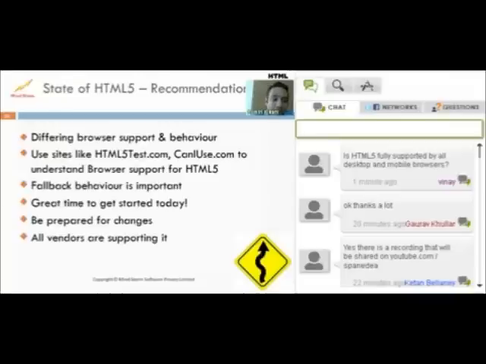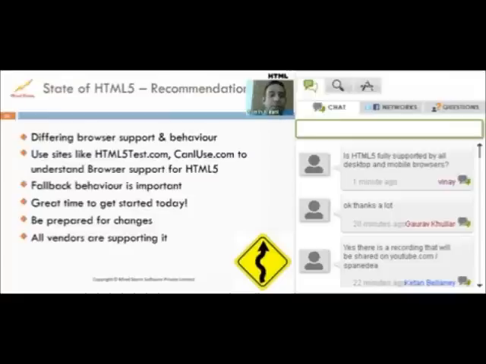Maybe use sites like html5test.com to see what kind of features your particular browser supports. You have a very good list at a site called caniuse.com. It looks at all mobile and desktop browsers and tells you what features they support. So you can look at some of the commonality and start using those features today itself.